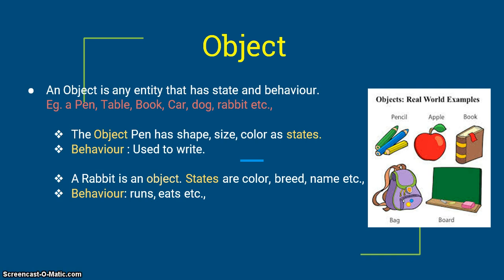Not only such materials, but you can consider, for example, a rabbit. It can also be treated as an object. If rabbit is an object, it should have state and behavior. So what are its state, what are its properties? Color of the rabbit, breed of it, name of that, etc. And what are its operations, what is the actual behavior of the rabbit? It runs, eats, sleeps, etc. So an object is any entity that has state and behavior.